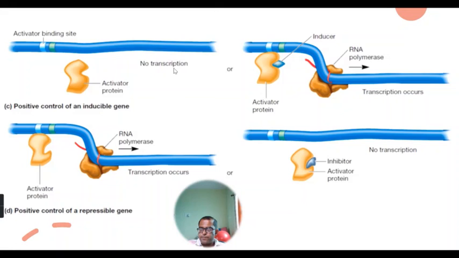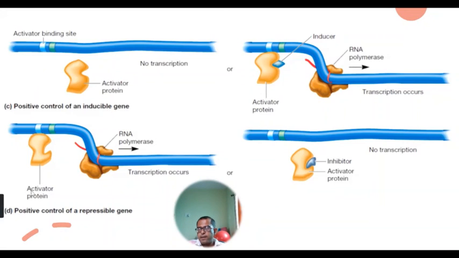But when an inducer comes, binds to the activator protein, it gets converted into an active form and binds to the activator binding site. After binding of this activator protein at the activator binding site, it promotes the binding of RNA polymerase to the promoter and begins the transcription process in an inducible gene.